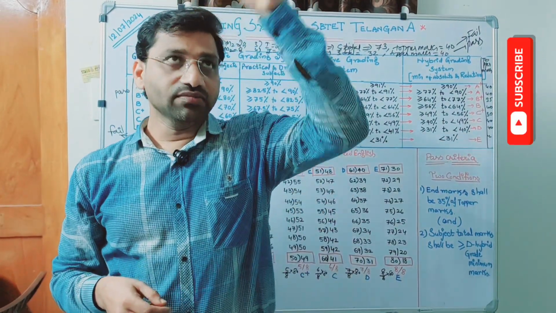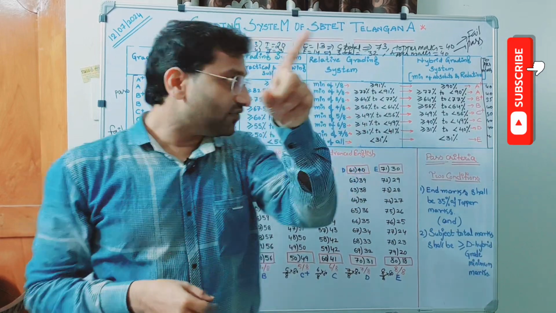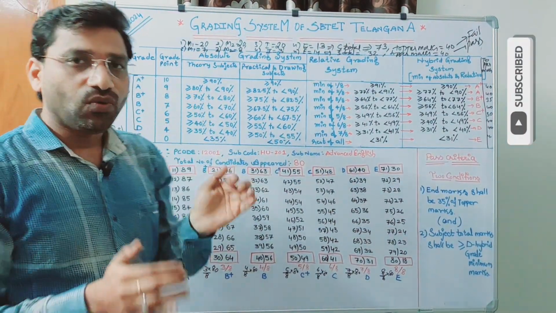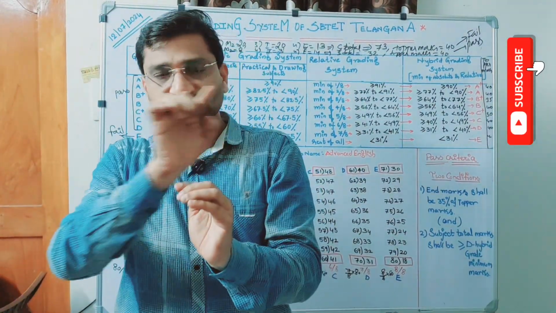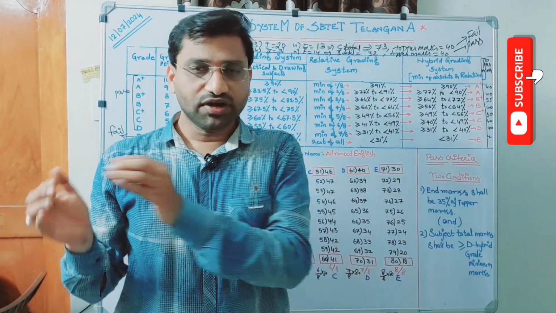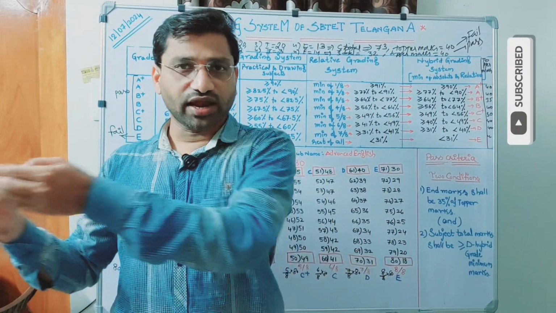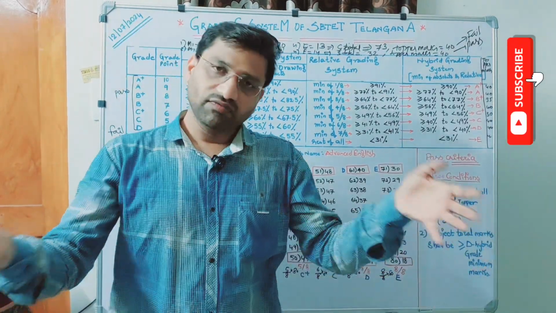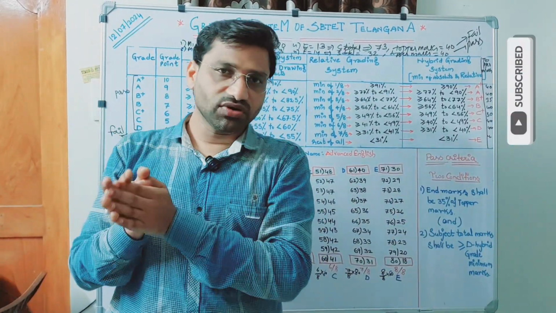It will take mid 1, mid 2, internal, along with the system. What is the grading system for English of that event? Now it will take mid 1, mid 2, internal, and add these 14 to give the subject total.